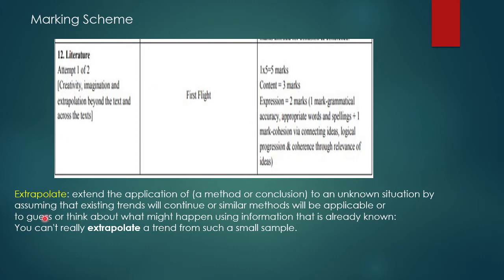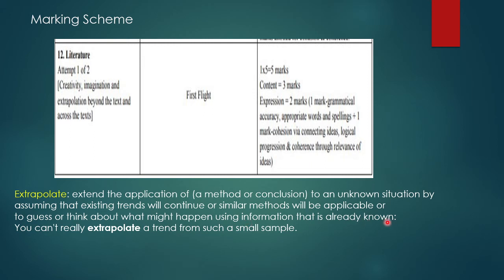So what does extrapolate mean? It is to extend the application of something to an unknown situation by assuming that existing trends will continue or similar methods will be applicable, or to guess or think about what might happen using the information that is already known.